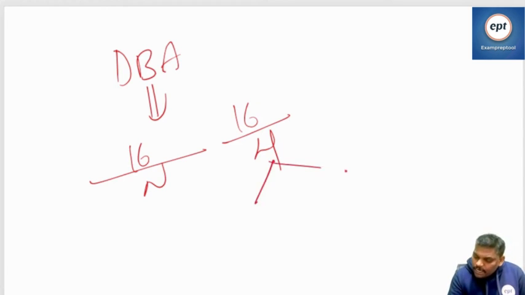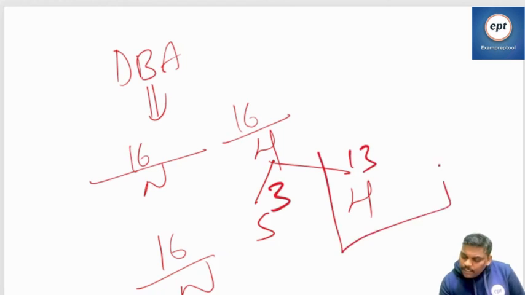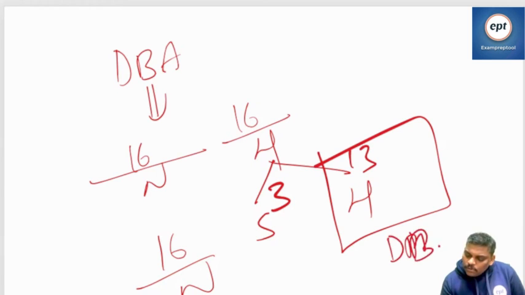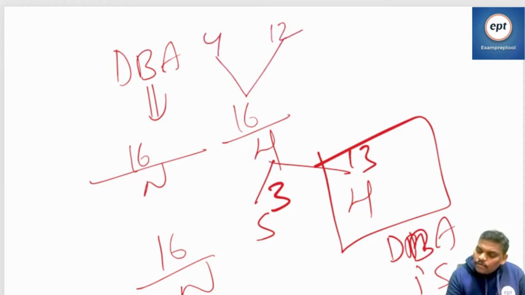This host is again divided into subnet and host. Suppose 3 bits for subnet and 13 for host, in the DBA 13 ones. Suppose 4 bits for subnet and 12 for host, DBA has 12 ones.